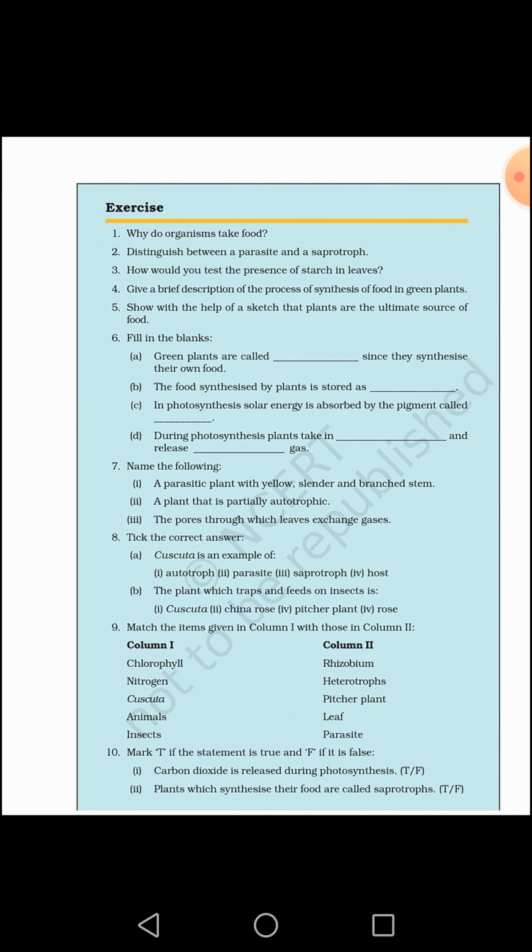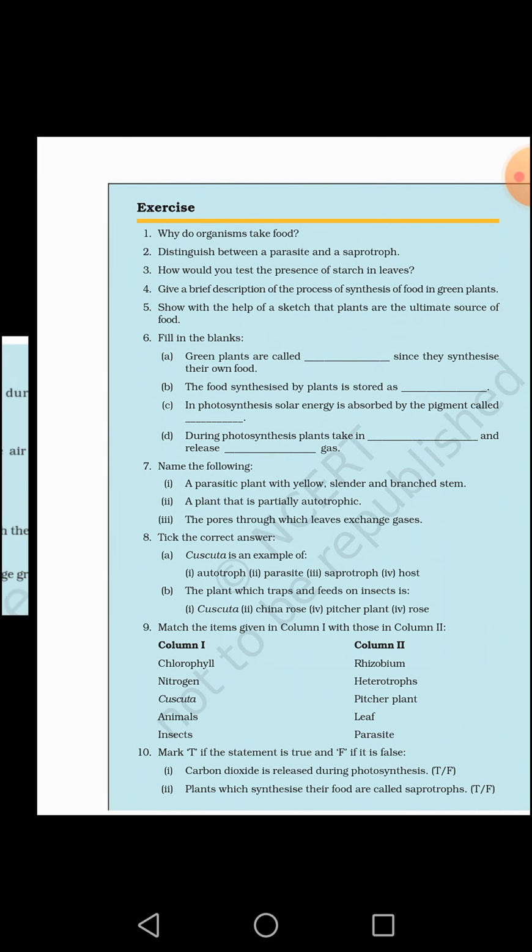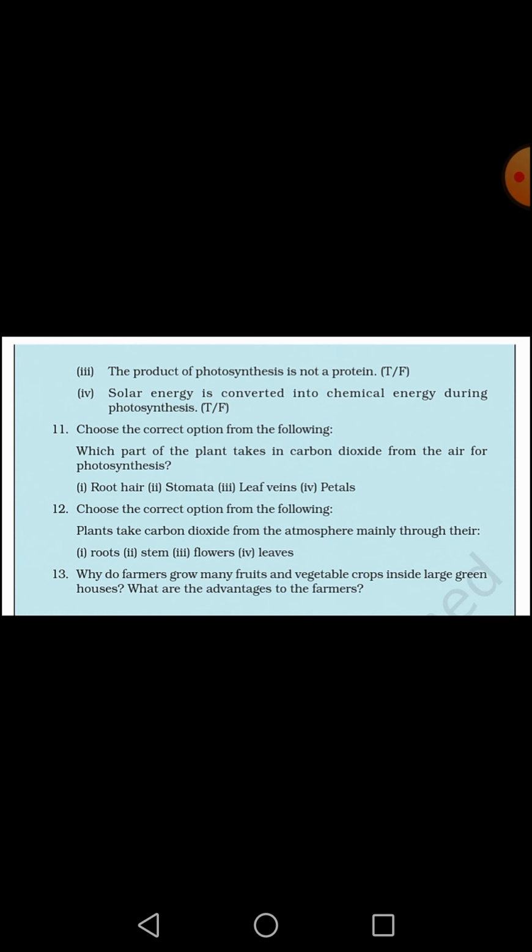In question number 10, mark true or false. Carbon dioxide is released during photosynthesis. It is false. Oxygen is released during photosynthesis, not the carbon dioxide. Plants which synthesize their food are called saprotrophs. No, this is also wrong. Saprotrophs are those which take their food from dead decomposed organic matter. So second is also false.